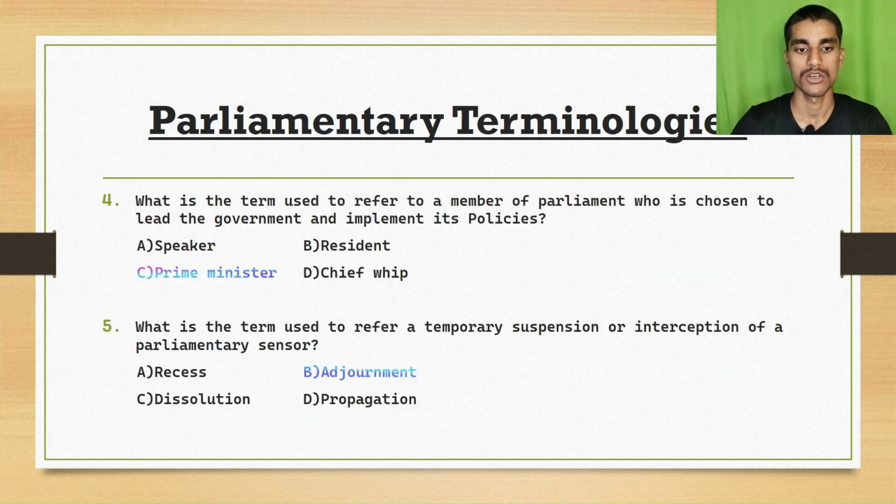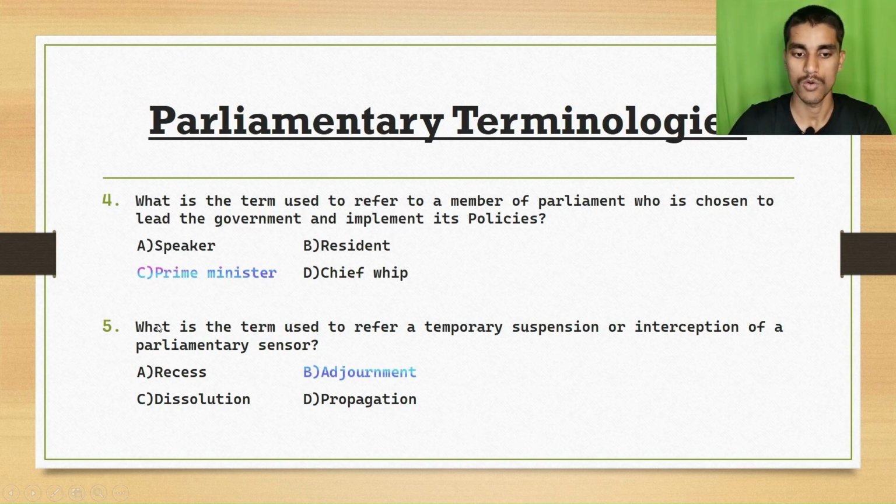Question 4 is, what is the term used to refer to a member of parliament who is chosen to lead the government and implement its policies? Option A, speaker. Option B, president. Option C, prime minister. Option D, chief whip. The right answer is option C, prime minister.